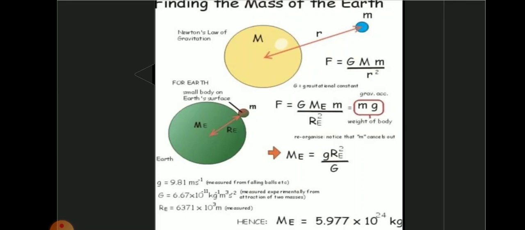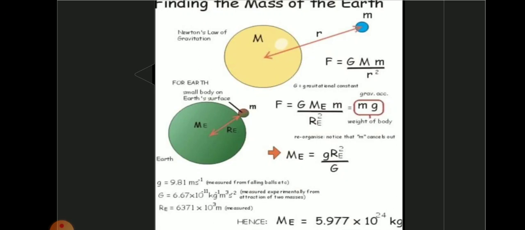Now look at the second diagram. As we said earlier, there is a small object whose mass is m placed on the surface of the earth. So when we take the earth, we must consider the mass of the earth and radius of the earth. Here inside that you can see ME.